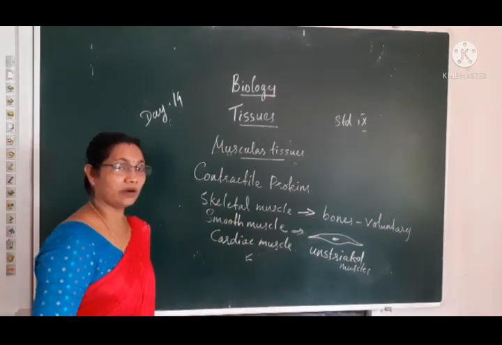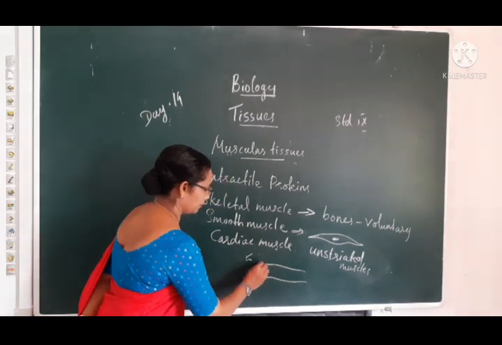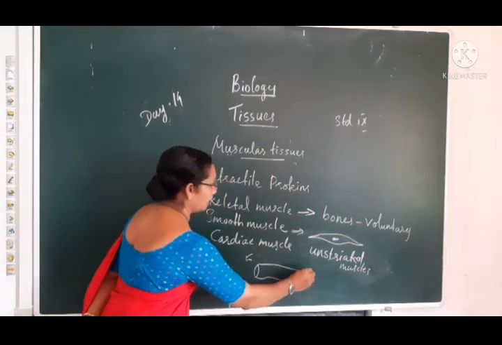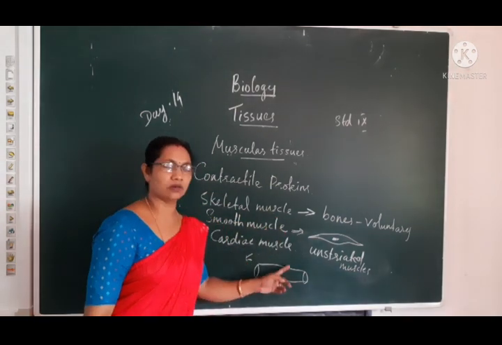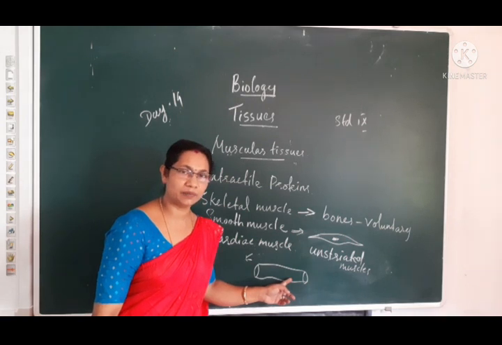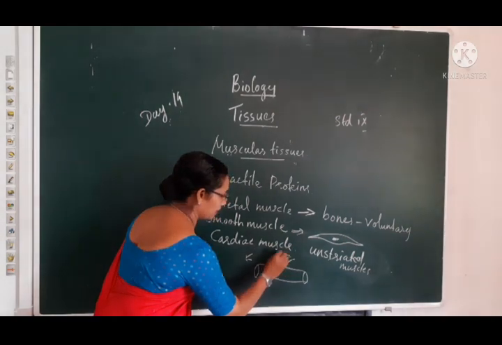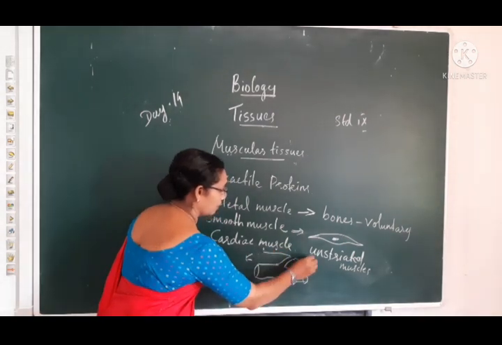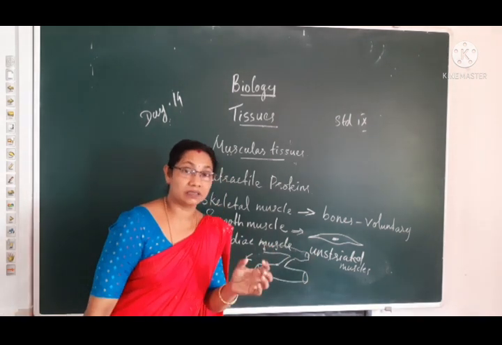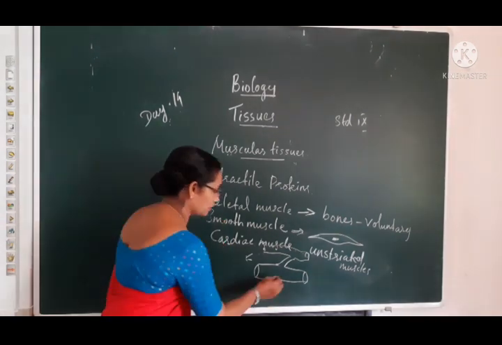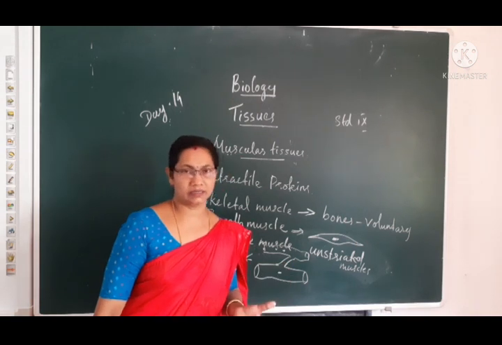Okay, then what about its cell nature? It is also cylindrical in shape, like that of the skeletal muscle. Cardiac muscle also has a cylindrical shape, but it is branched. Branches are there. So it has branched cylindrical cells, and also a single nucleus, uninucleate condition.